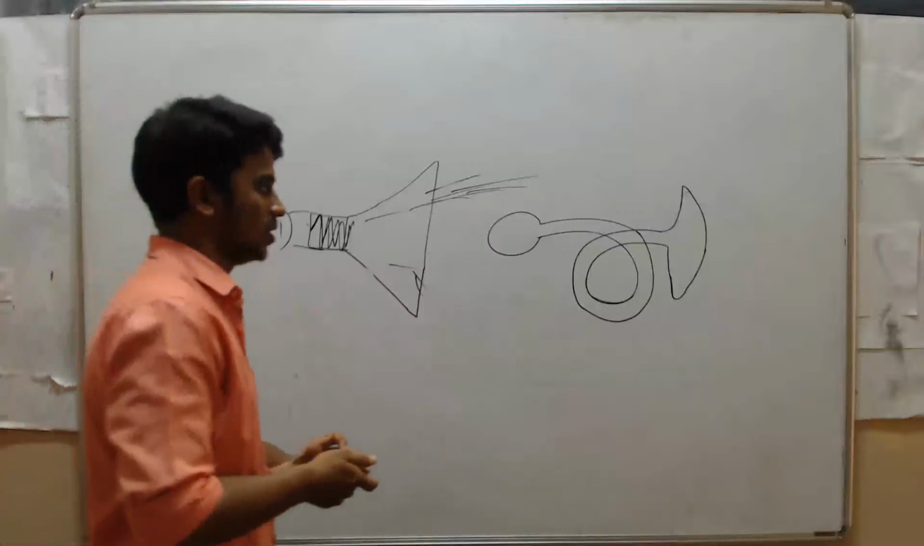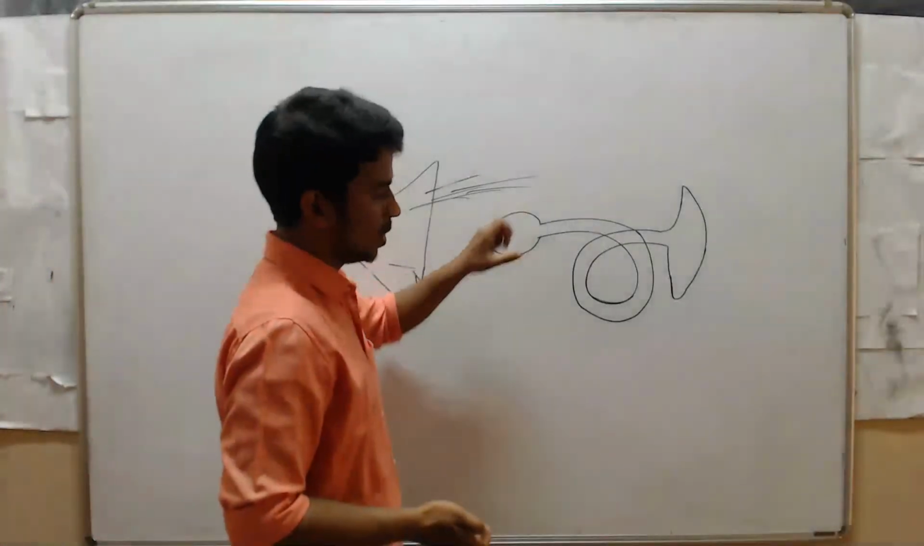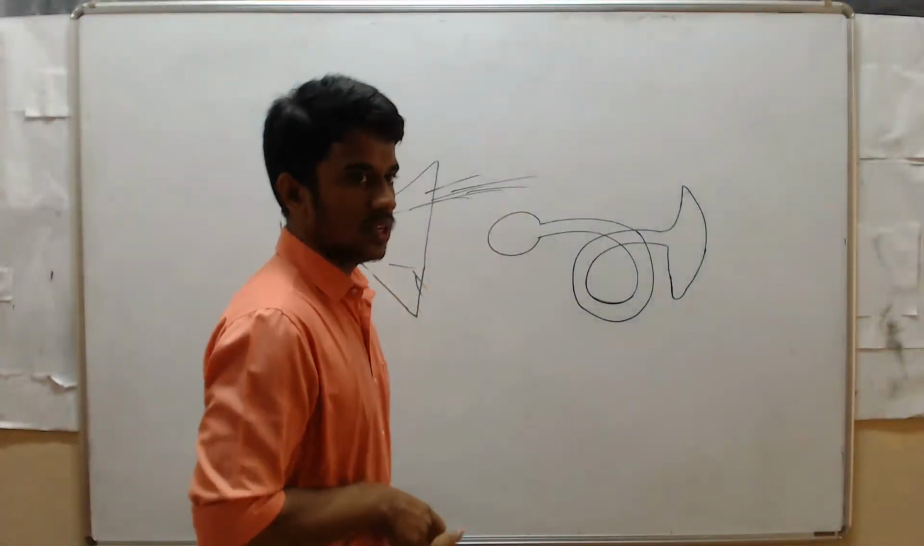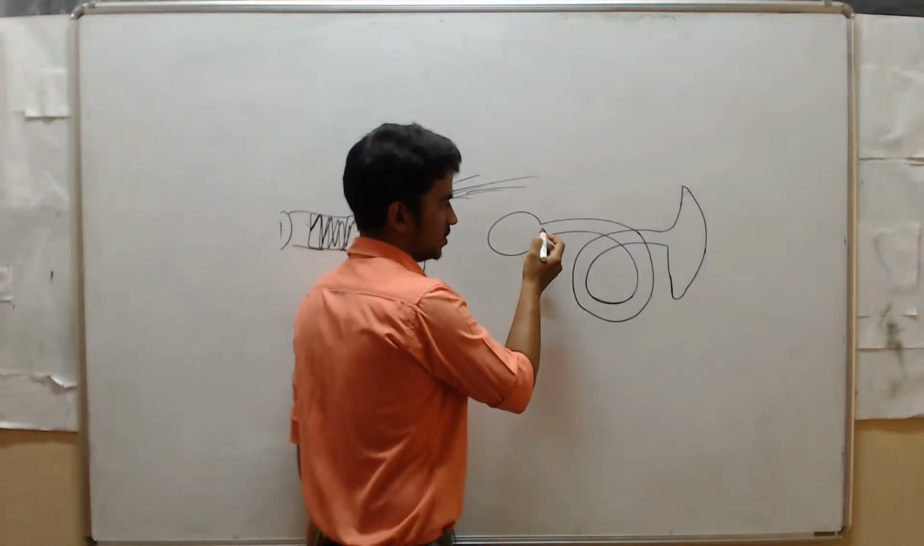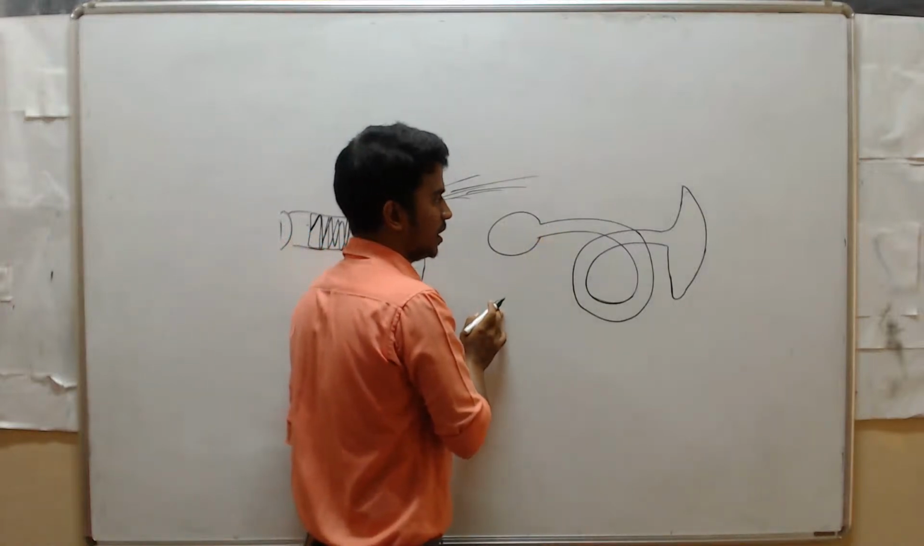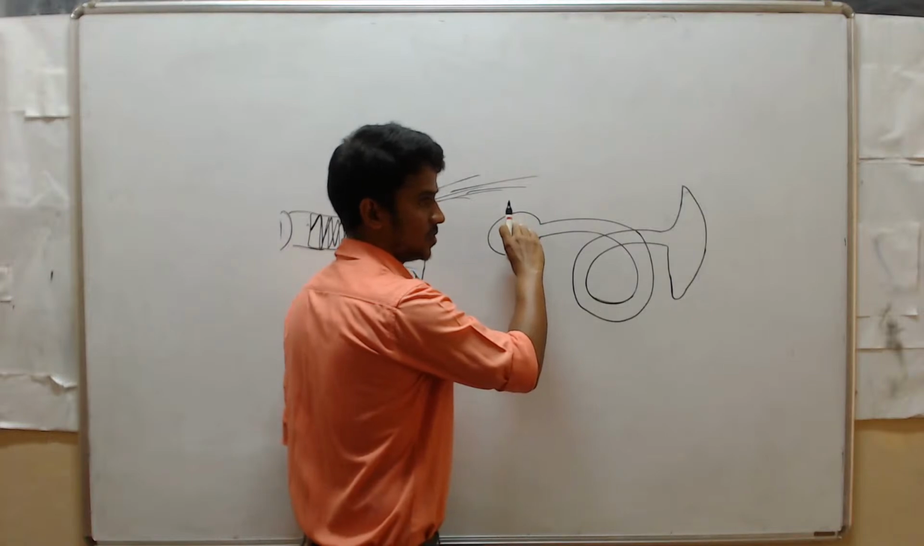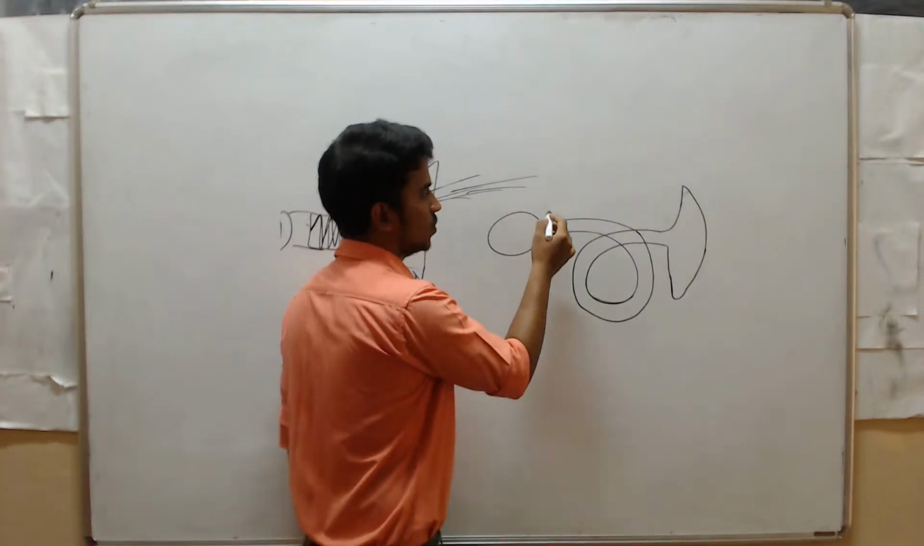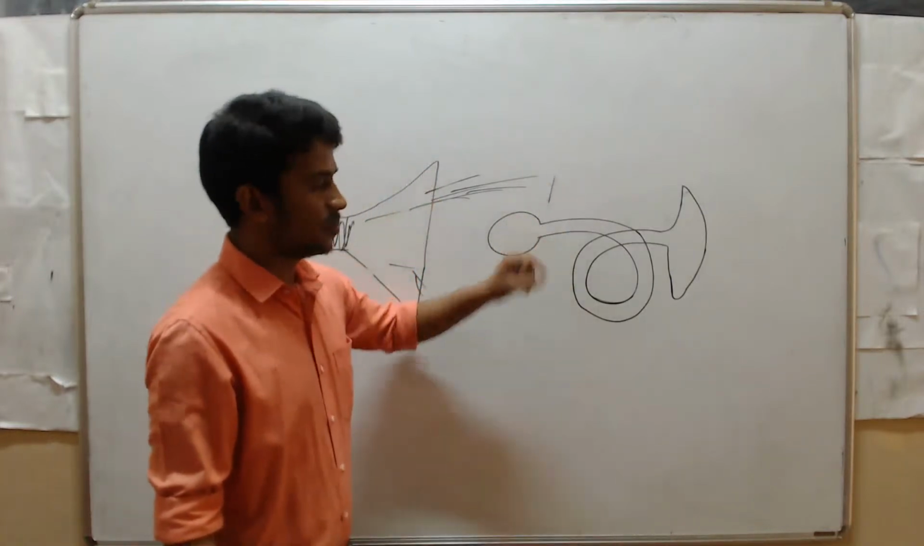Okay, so this is a horn. When you press this horn, what will happen? Sound is produced. Here it is completely closed. So when you press here, what will happen? Sound is produced, but that sound won't come outside. Why? Because it is completely closed.